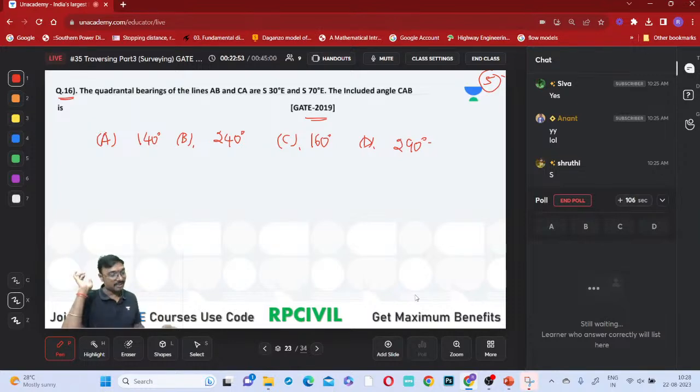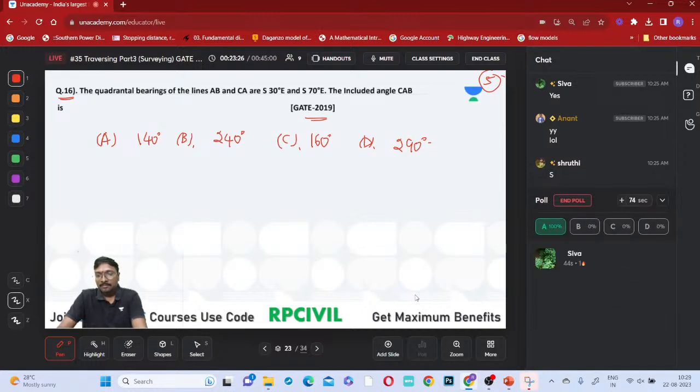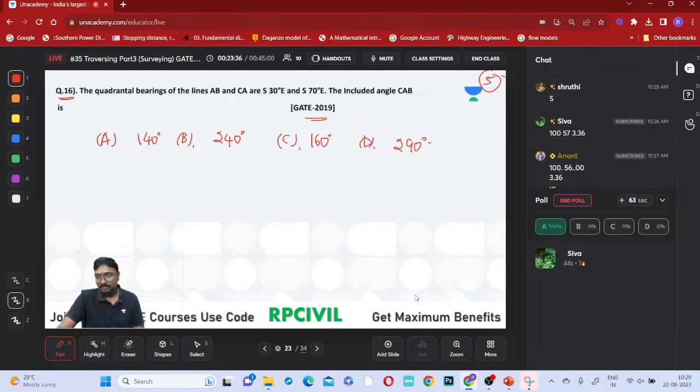Draw the diagram and get it. That is the best way to get it. Okay, draw the diagram and get it. Shiva answered correctly. What about the others?